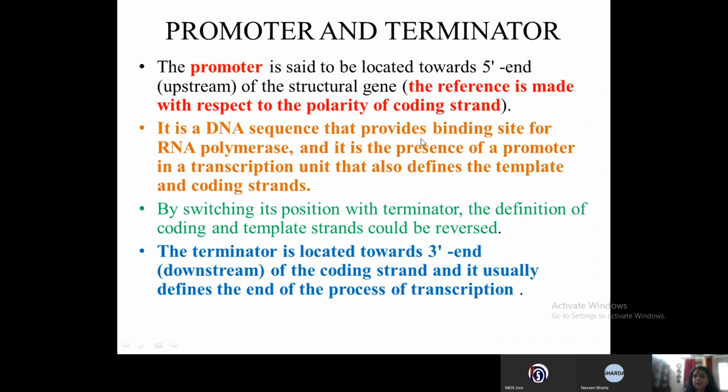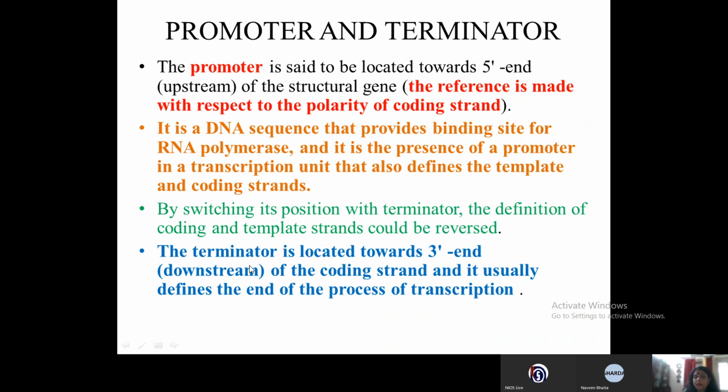The promoter is a DNA sequence that provides the binding site for the RNA polymerase, and it is the presence of a promoter in a transcription unit that also defines the template and coding strands. If you switch the positions of the terminator and the promoter, then the coding and the template strands also get reversed. The terminator is located at the 3' end, downstream.